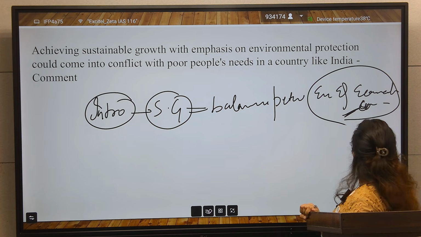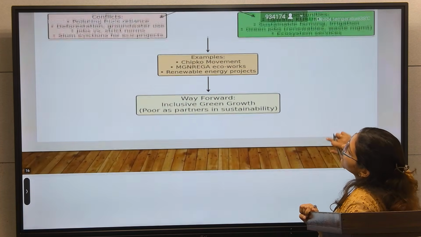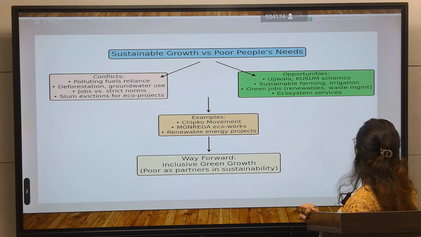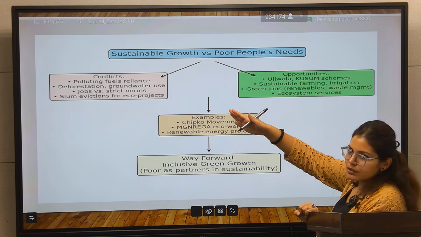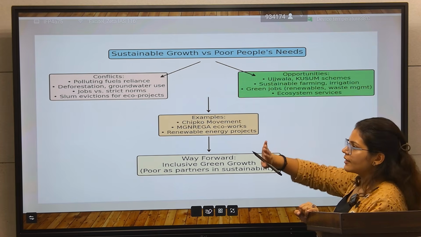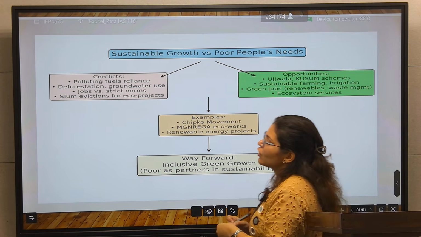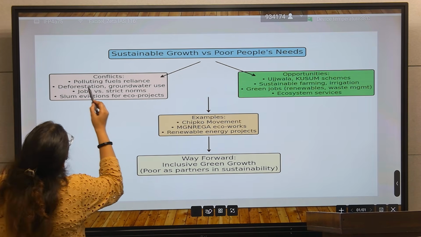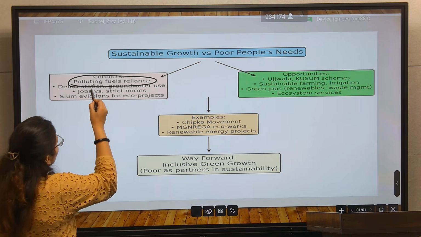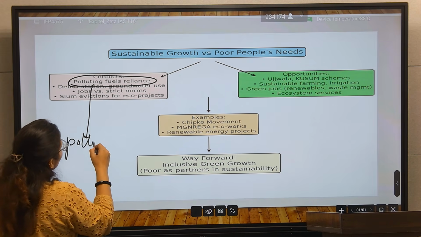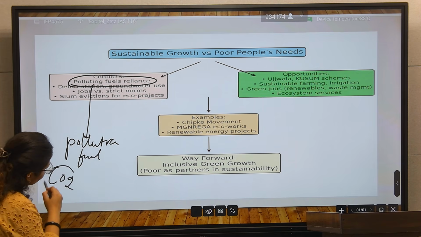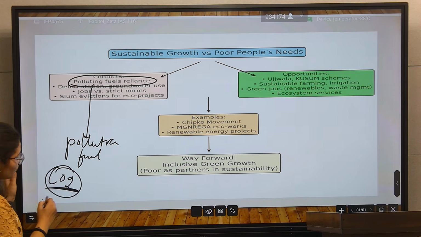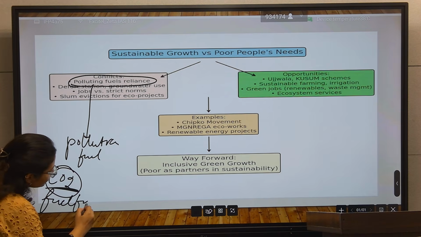Here I have a flow chart for your understanding. First there is a conflict between sustainable growth versus the poor people's needs. So what are the conflicts? The first conflict is pollution fuel resilience. We are talking about the pollution fuels. We want to cut CO2, we want to cut fossil fuel.